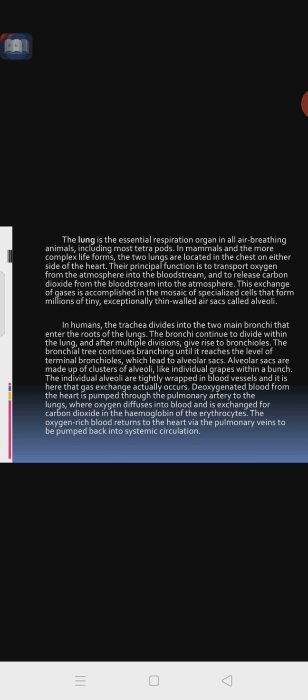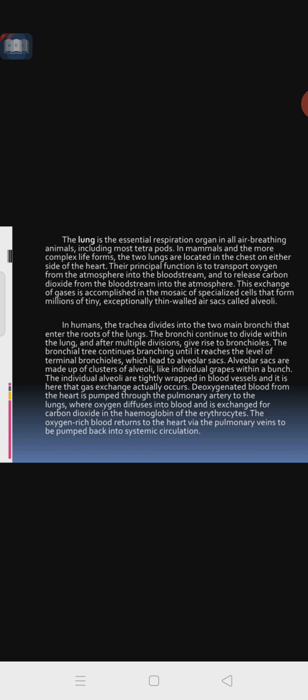Alveolar sacs are made up of clusters of alveoli. The alveoli are present within the alveolar sacs, wrapped in blood vessels, and it is here that gas exchange actually occurs.